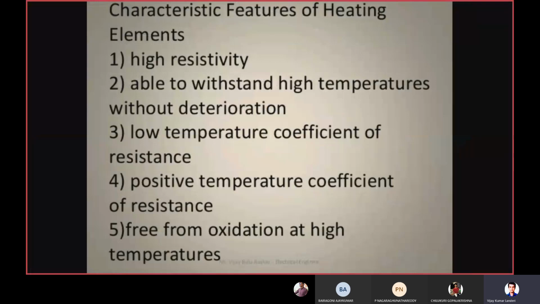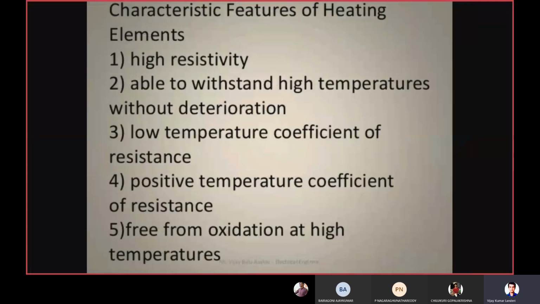Whatever materials we are preferring for this particular heating process should have a low temperature coefficient of resistance. That means the resistance of this material should not change with the temperature. So that is the property we need to prefer.